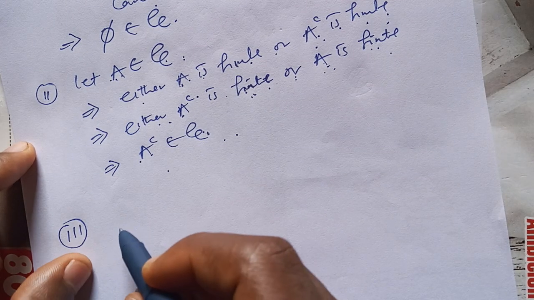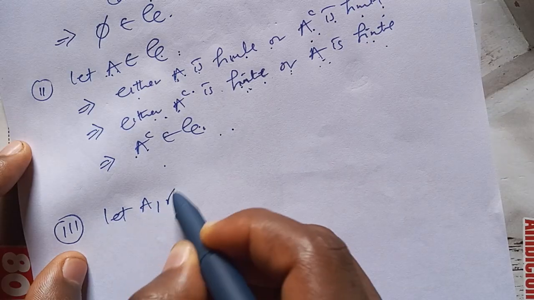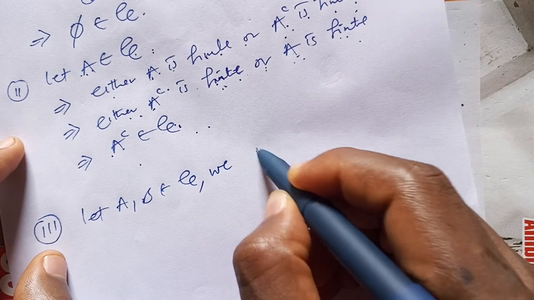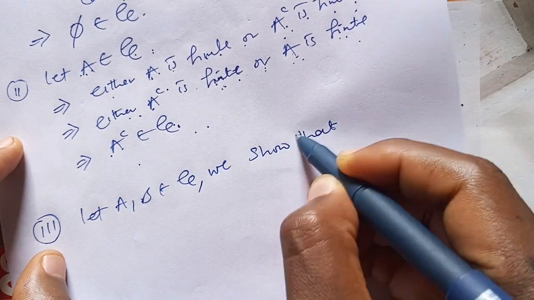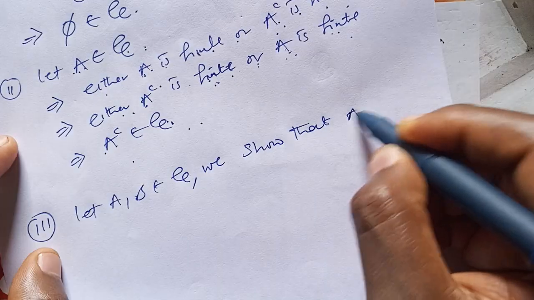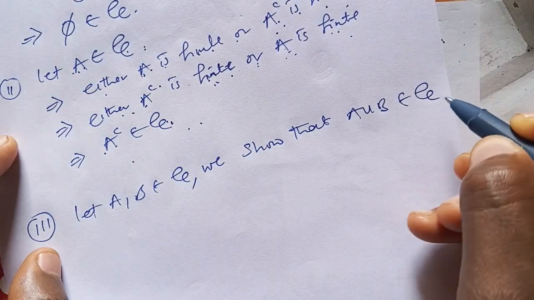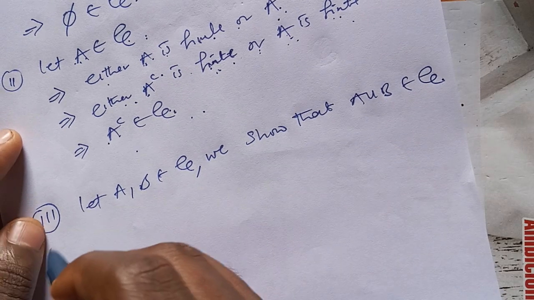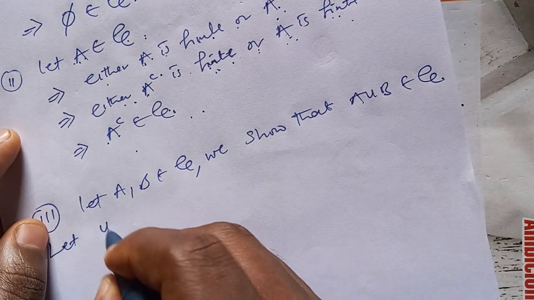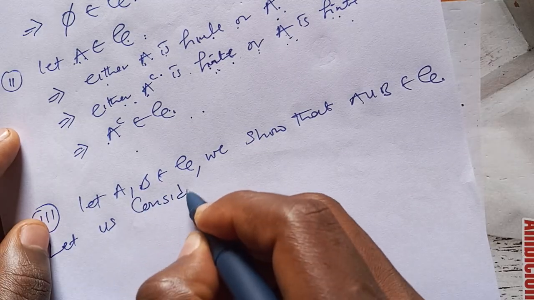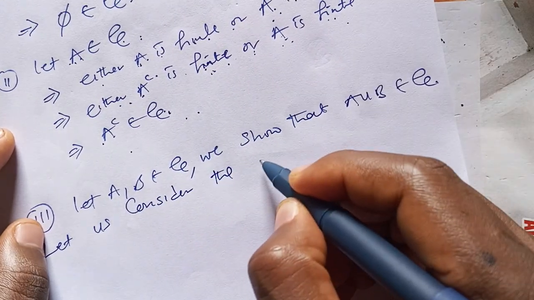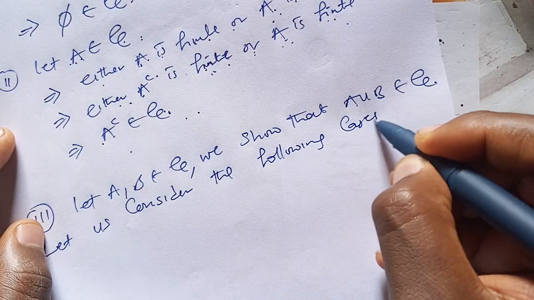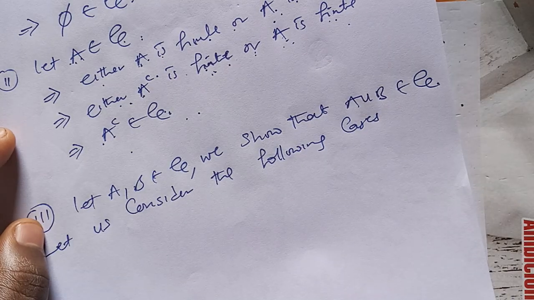So we say let A and B be in this algebra. We show that A union B is in the algebra. Now to show this, we are going to consider the following cases. Let us consider the following cases.